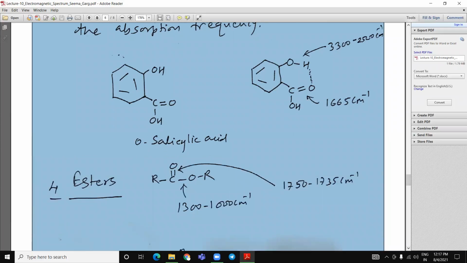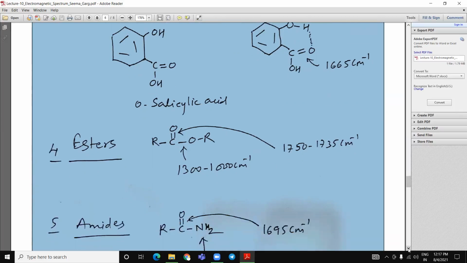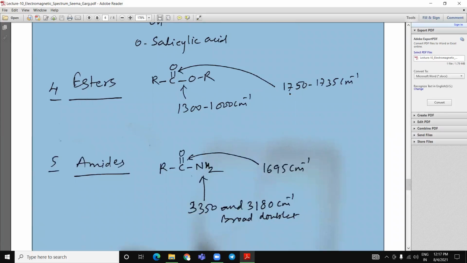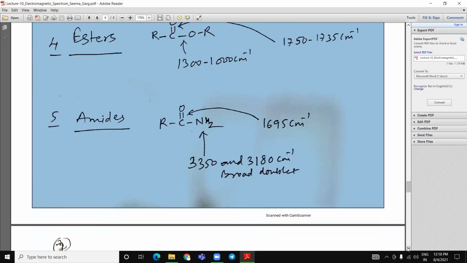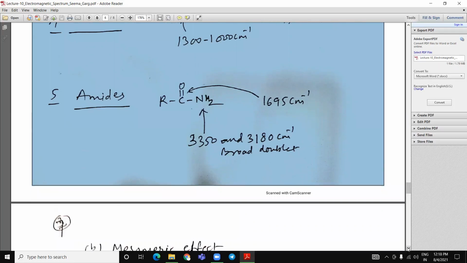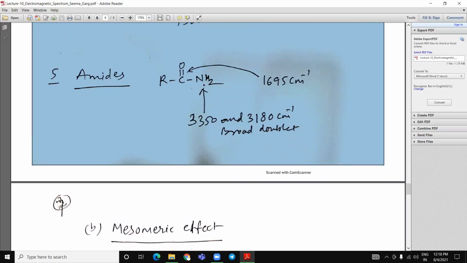In orthosalicylic acid, see here, due to the intramolecular hydrogen bonding, the OH frequency is lower. Esters: in esters, CO stretching is at 1750. In amides, it is a little bit lower. The amino peak is in the range of 3350. It is a broad doublet.